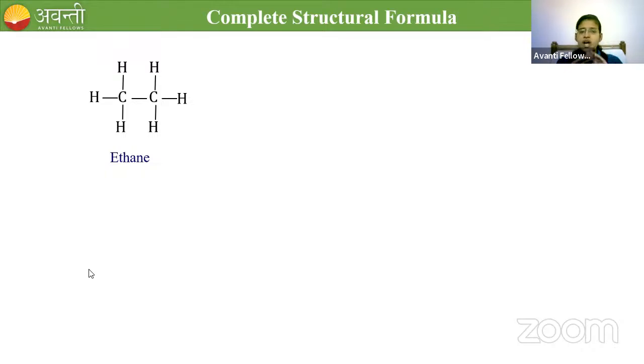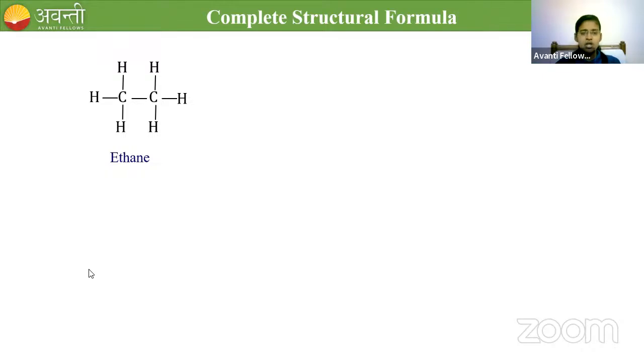If all the bonds present in the molecule are represented, it is called a complete structural formula. Those are not exactly dashes, they are actually bonds, completely expressed using bonds.